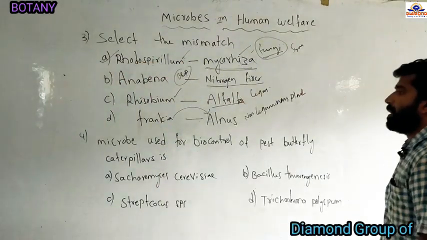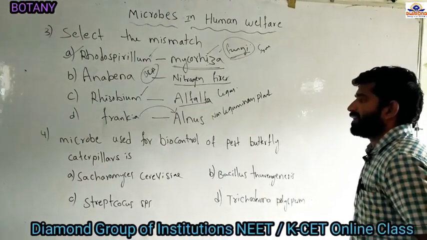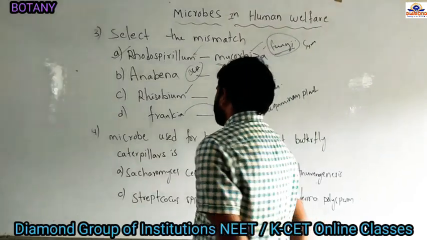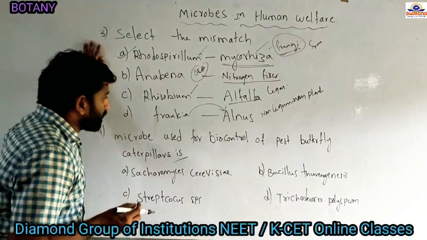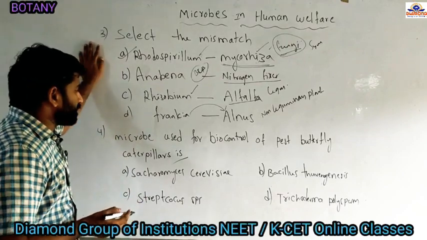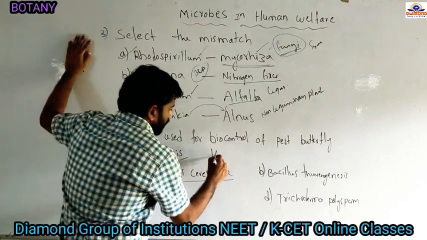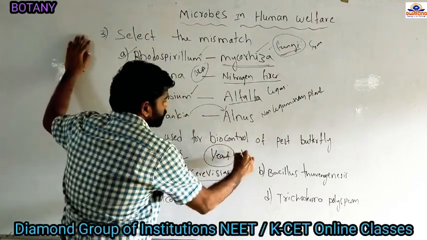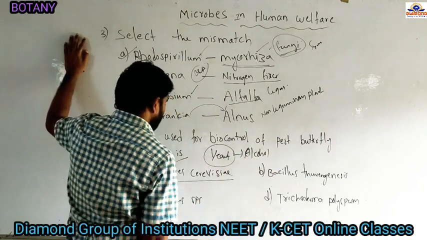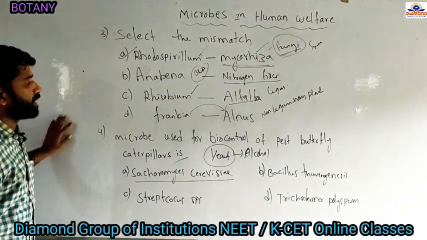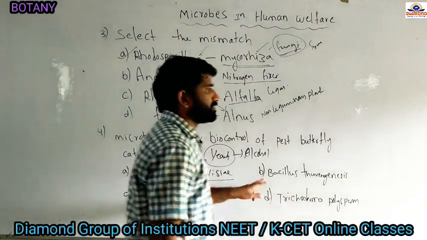And the next question: the microbe used for biocontrol of pest butterfly and caterpillar is. One of the microorganisms used in controlling butterfly caterpillars is, they give, Saccharomyces cerevisiae. It is also called yeast. Yeast is used in the production of alcohol. So yeast is not used in controlling butterfly caterpillars.